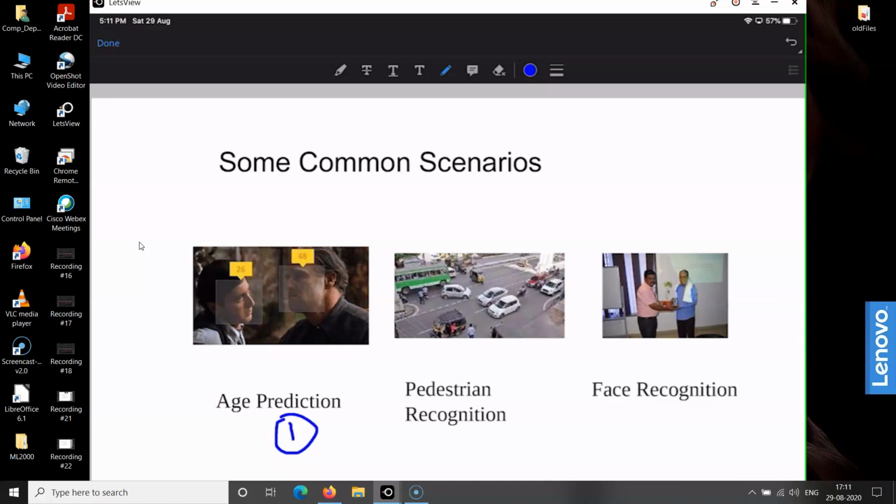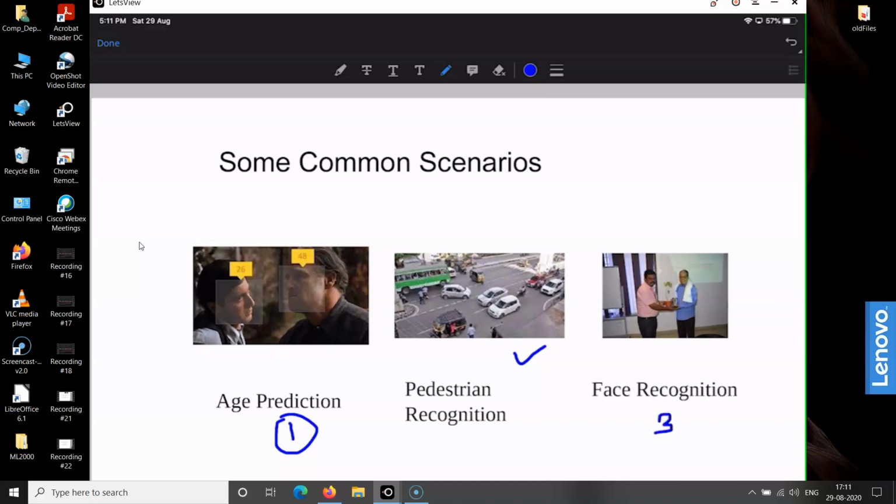Another situation in which you can apply it is object recognition. This is one particular case of object recognition. This picture represents a busy Indian road on which there are pedestrians and vehicles present, and you need to recognize which object is the pedestrian and which object is the vehicle. Such applications are needed for automatic driving vehicles.